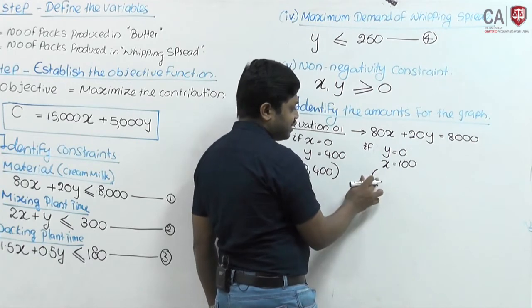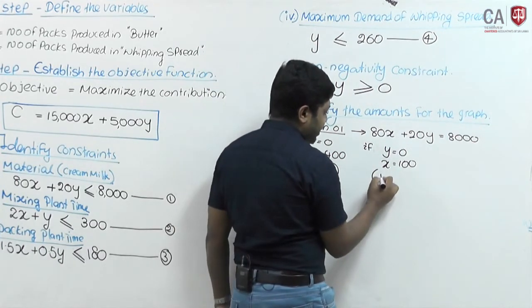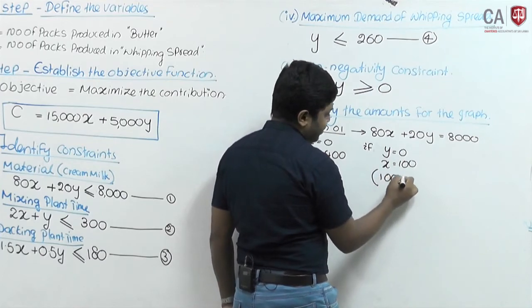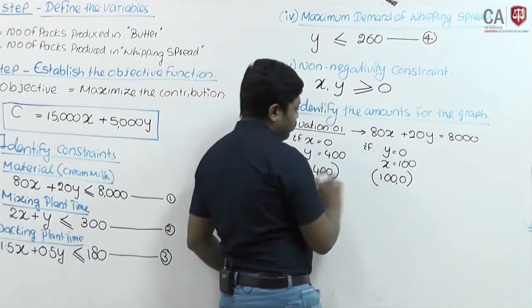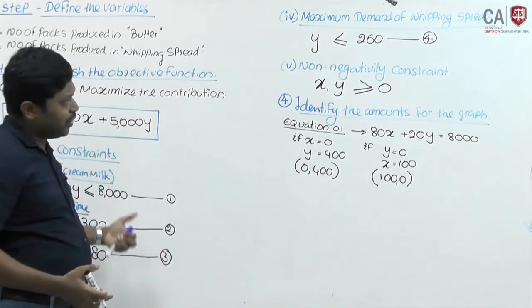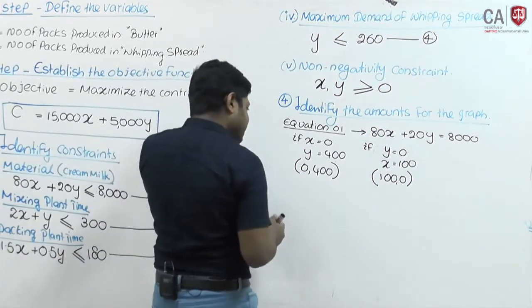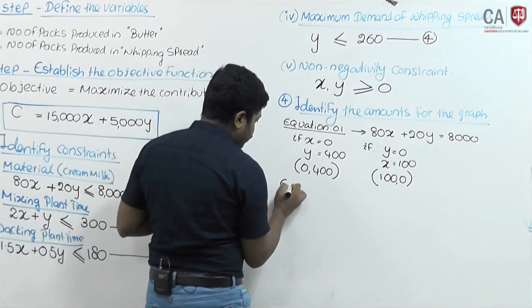Here I write x first. X should be written first. X is 100. When x is 100, y will be 0. Now you have the amounts for the first equation. Then equation number 2, the same you can apply.